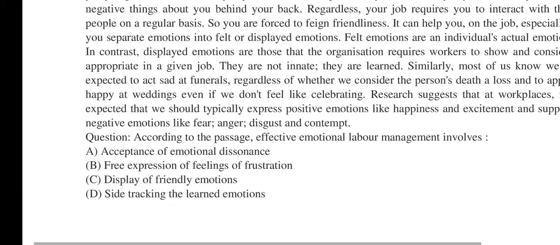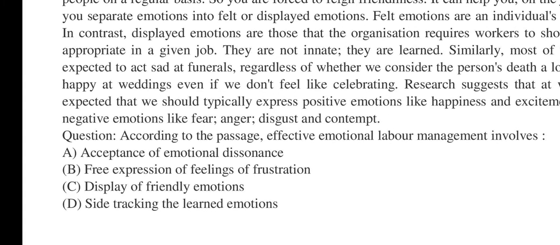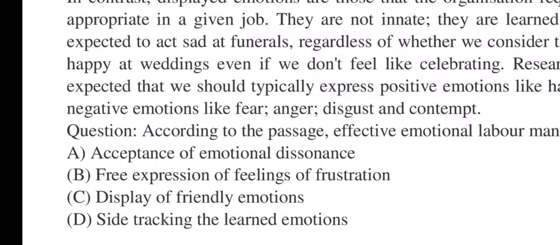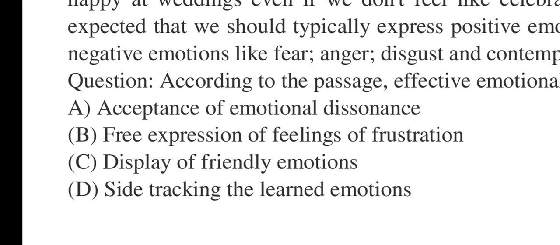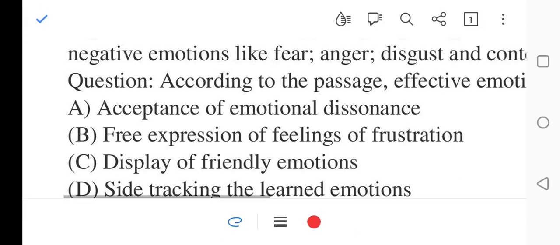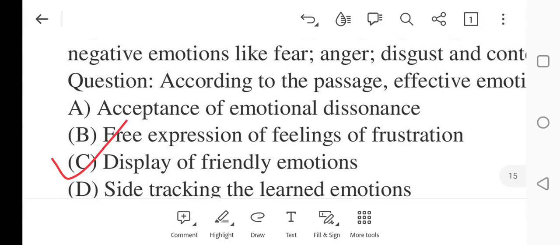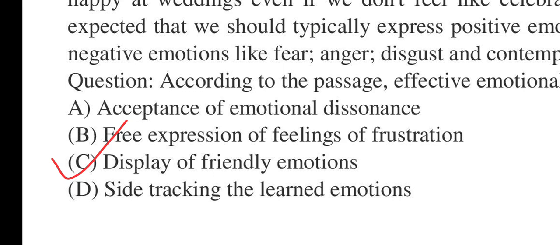Last question. It says, according to the passage, effective emotional labor management involves what? Acceptance of emotional dissonance, free expression of feelings of frustration, display of friendly emotions, side tracking the learned emotions. Number C, display of friendly emotions. It will be correct. So we have done one question paper.